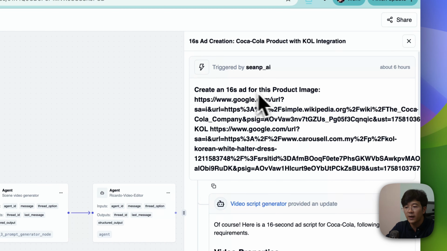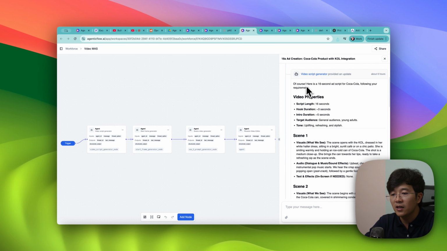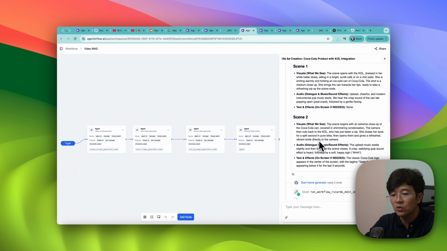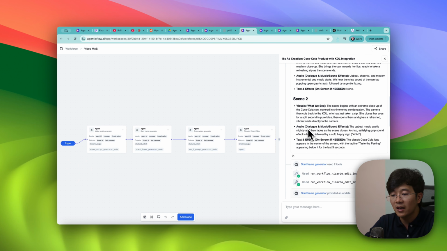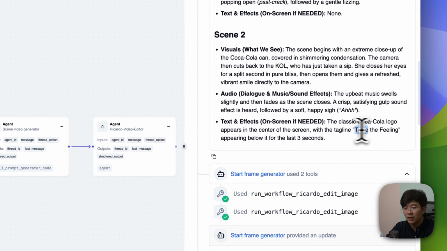It starts with a trigger from my side: create an ad from this product image, and this is a KOL. The first one is the video script generator. Here's a 16 second script for Coca-Cola, with scene 1 and scene 2. We can see the audio and the text effect, and the text effect is "taste the feeling".